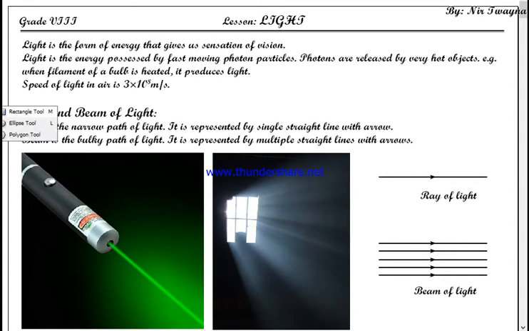Can I or not? Are you getting me or not? If I consider a single photon particle, then I can actually trace the path of this photon particle. So that traced path of this single photon particle or very small number of photon particles would be a narrow beam, a narrow path.